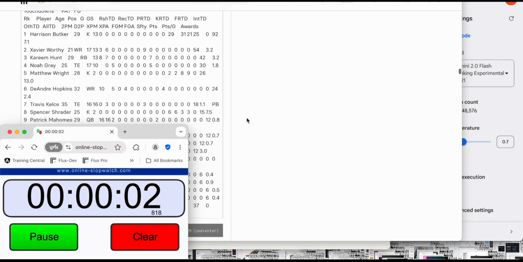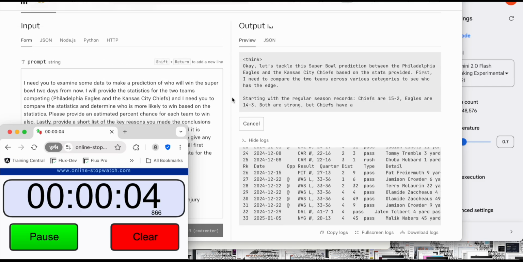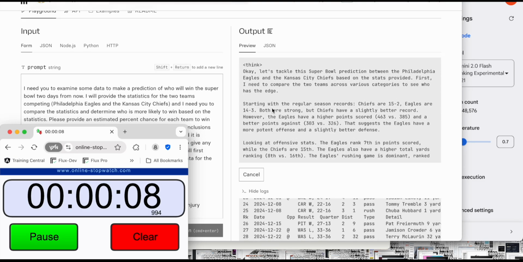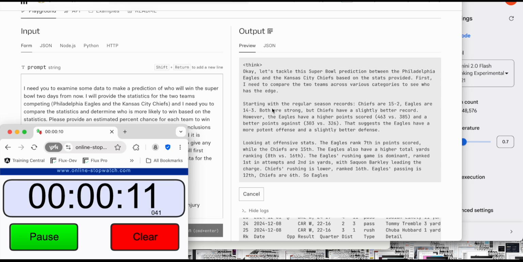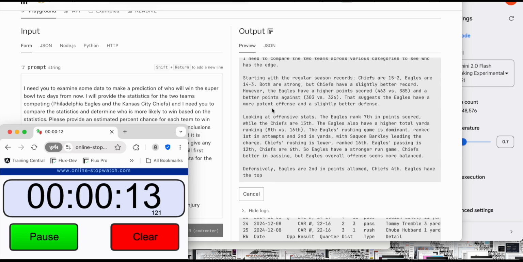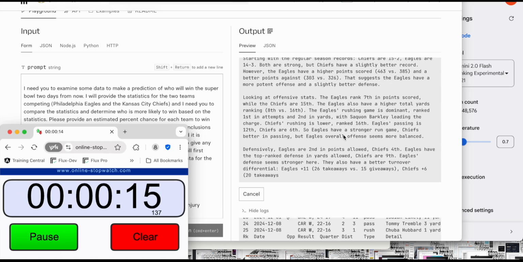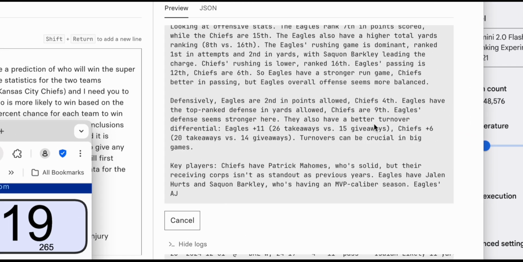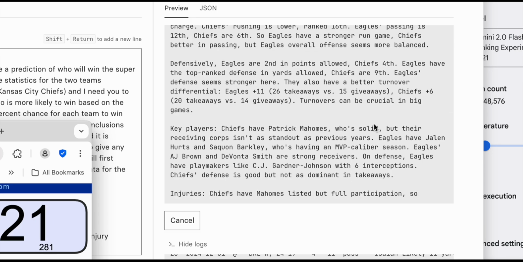Going back to the top so we can see what it's up to here. Now, DeepSeek shows you more of a thinking process as it goes along. It can show you exactly what it's thinking.